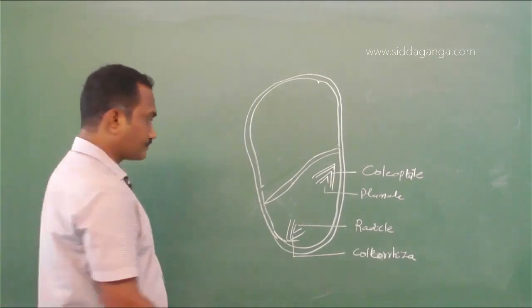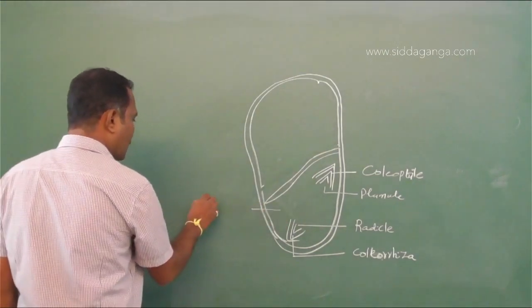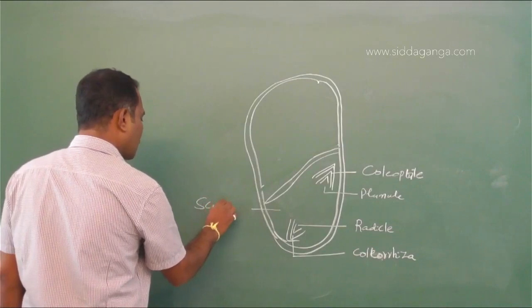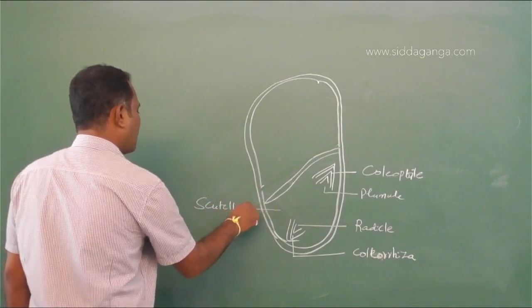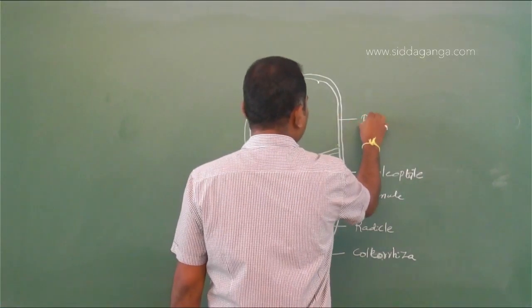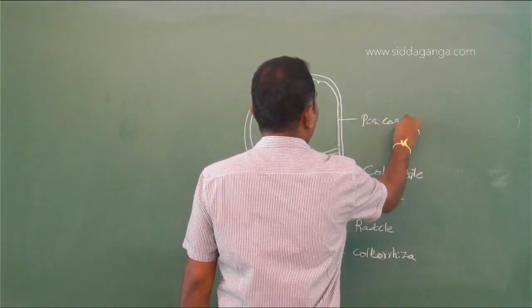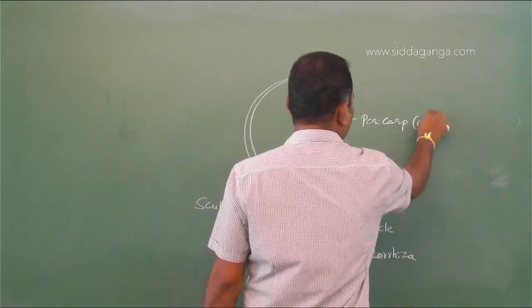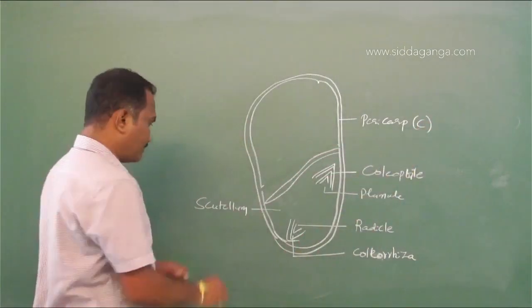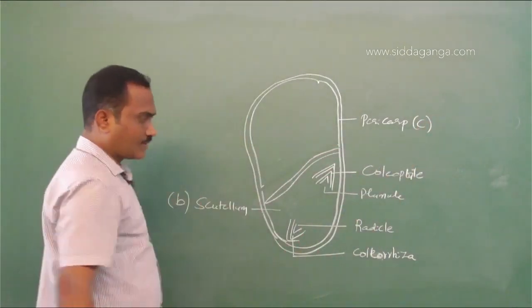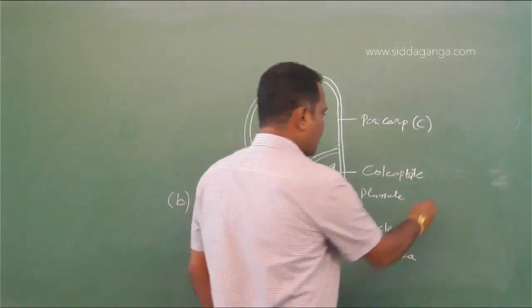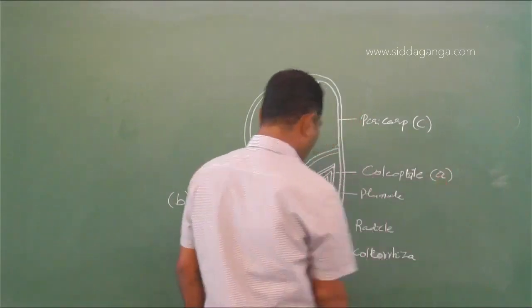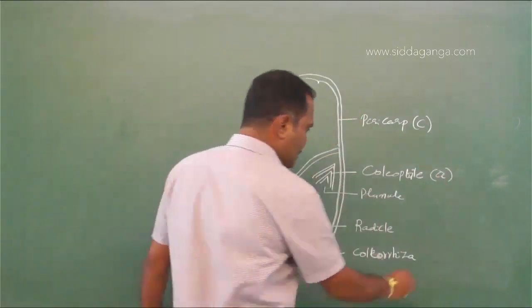And this is the cotyledon. The single cotyledon is called scutellum. So C is pericarp, B is scutellum, A is coleoptile, and D is coleorhiza.